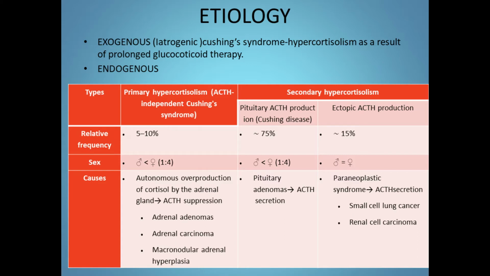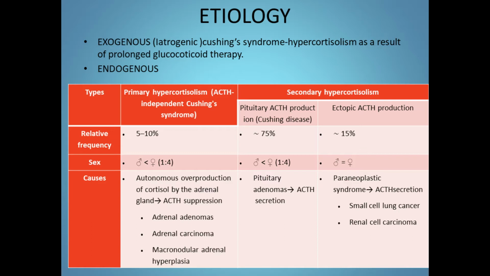Primary hypercortisolism is also called ACTH independent Cushing syndrome. Its relative frequency is 5 to 10%. It is more predominant in females as compared to males, with a ratio of 4 to 1. It causes autonomous overproduction of cortisol by the adrenal gland, which will cause ACTH suppression, because of adrenal adenomas, adrenal carcinomas, or macronodular adrenal hyperplasia.